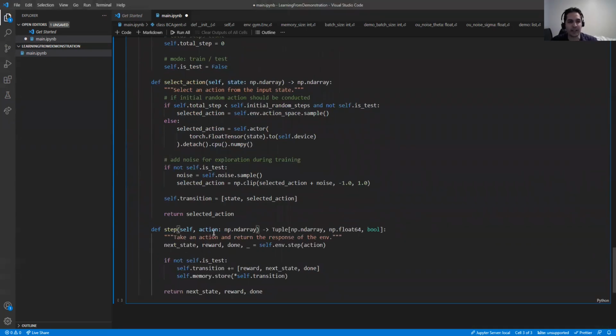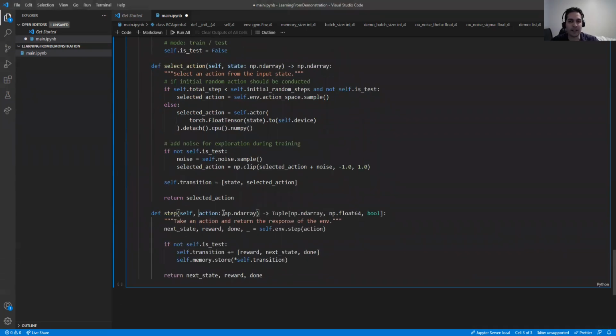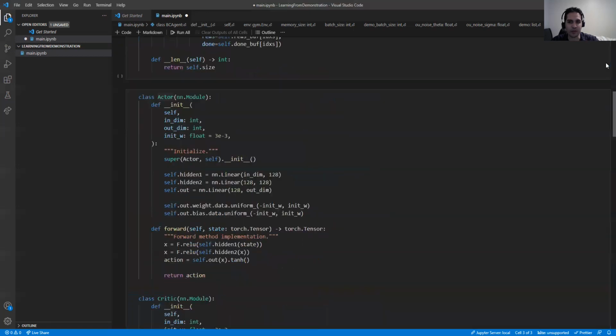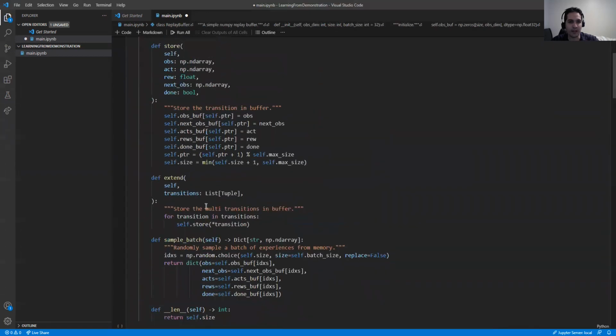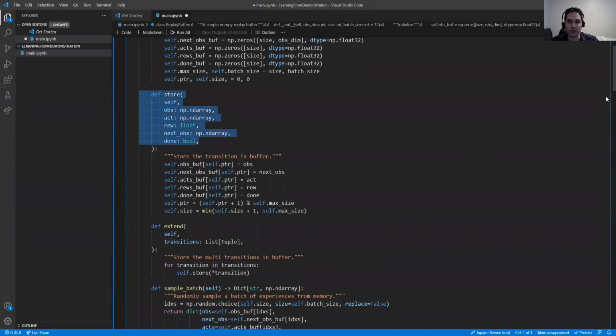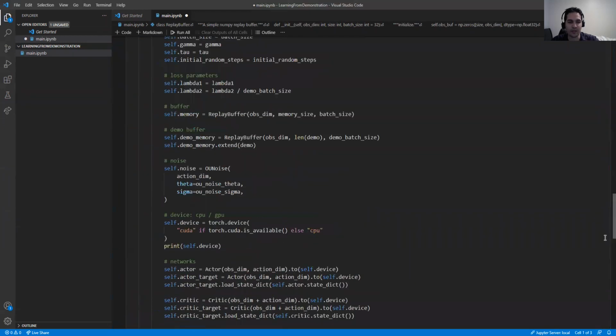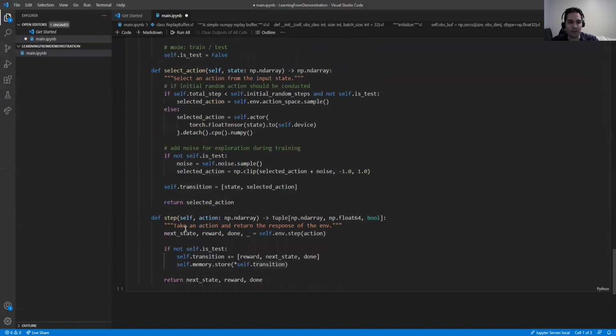We need to write the step function. So we can say the BC agent goes one step, which means that we pass an action and we say go one step and we get the next state and reward. And if we are not in the test, so it means that we are in training, we need to save it in the memory. So we say memory store that transition. If you remember the replay buffer that we have here, we have a store function. So we can store that transition. So if we go one step, save that step in the replay buffer.